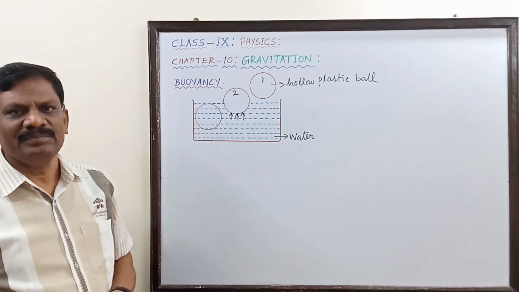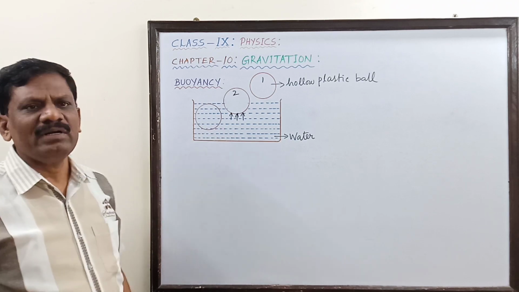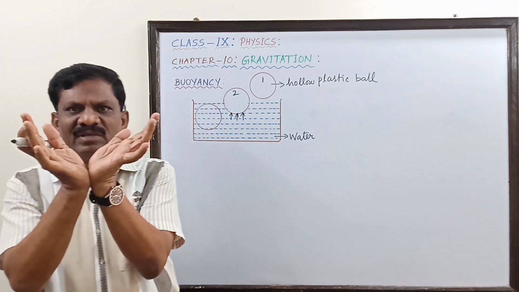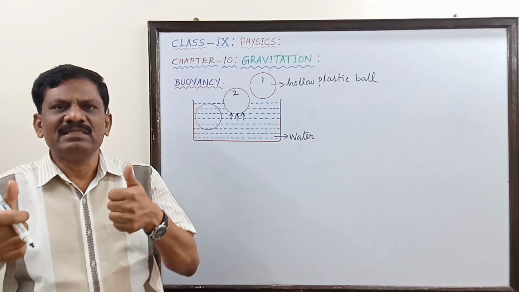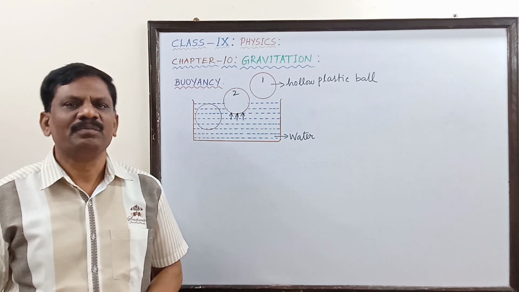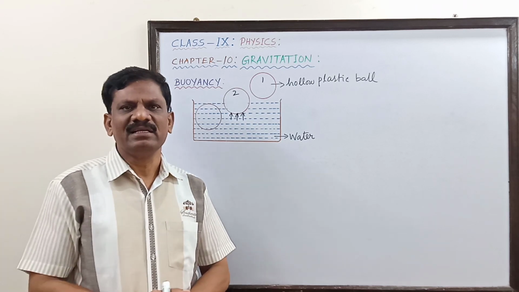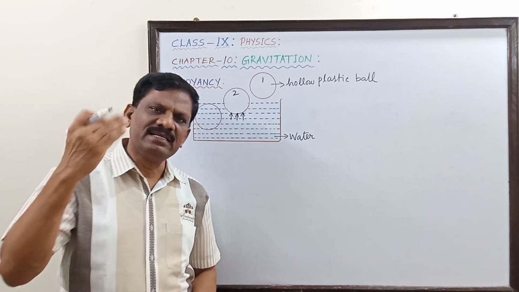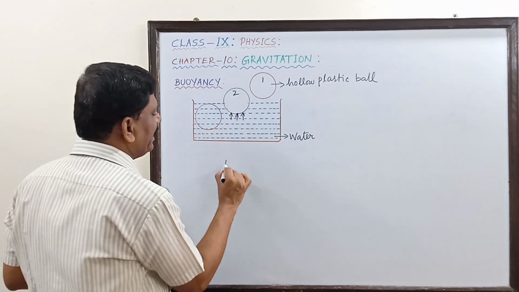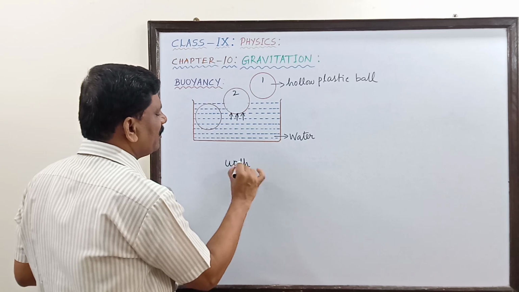And the water below the surface will exert a perpendicular force on the bottom surface of the ball. This upward force is perpendicular to the surface of the ball, and since this force is perpendicular to the surface, it is called as thrust. Perpendicular force is also called as thrust, and since it is acting in the upward direction, this is also called by the name as upthrust.